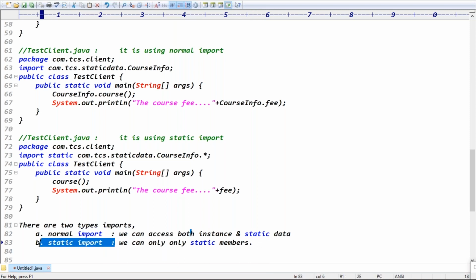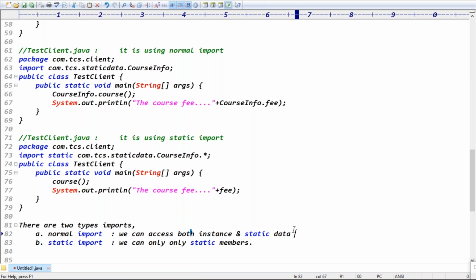Then why static import again? Using normal import, we can access both instance and static, so why again static import? Tell me. Is my question clear? If a class contains more static methods and variables, we can directly access them. Not all, just more. If more static data is there, guys, in normal import we can access both instance and static data,